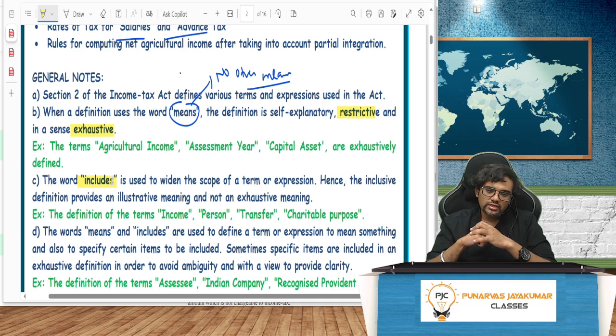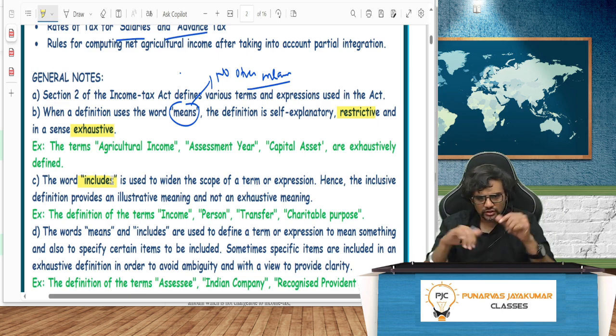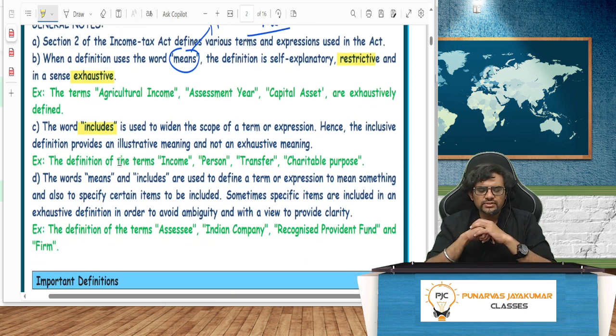So one is inclusive, one is exhaustive. Whenever you use the word means, yes. Most of the case laws are decided in these terms only. Means, includes, etc. Right? So the definitions of the terms income, person, transfer, charitable purpose, all that is an inclusive definition because they clearly mention something includes. Sometimes they'll give means and includes also. So in this case, some things are clarified, some things are inclusive. For example, assessee. Assessee means so and so, includes so and so. Both they have given there. We'll see all that.